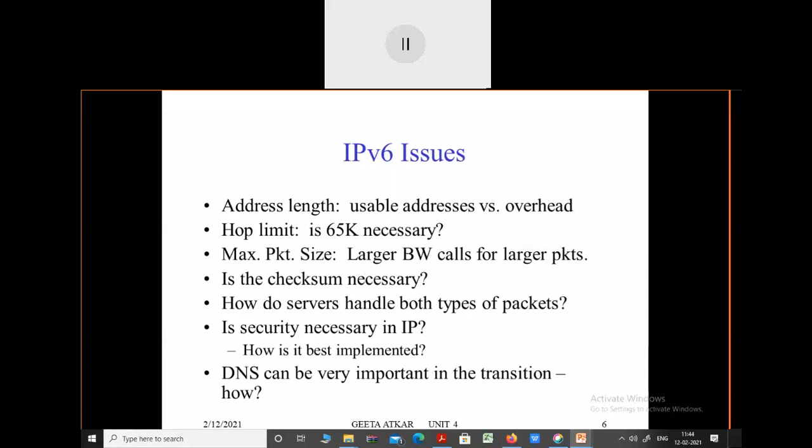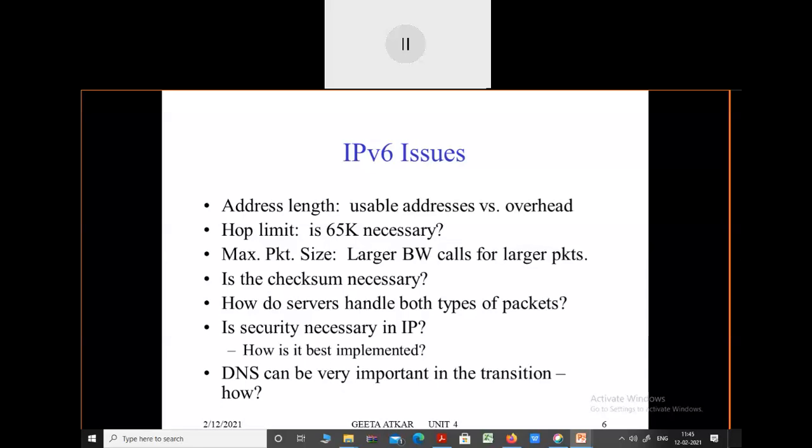The next point is that a checksum is necessary whenever the packets are transferring from source to destination. It is not decided how many packets are received from a given source, so that record is not kept. That is one of the issues of IPv6, that we do not know how many packets come from a particular host. That is a requirement of IPv6, therefore it is considered an issue. The next issue is how servers handle both types of packets.